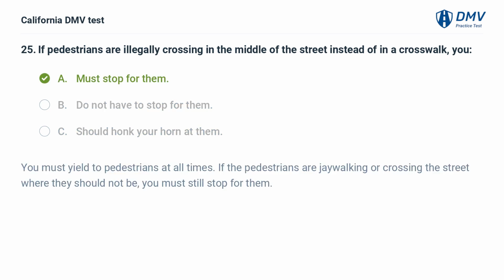A. Must stop for them. You must yield to pedestrians at all times. If the pedestrians are jaywalking or crossing the street where they should not be, you must still stop for them.